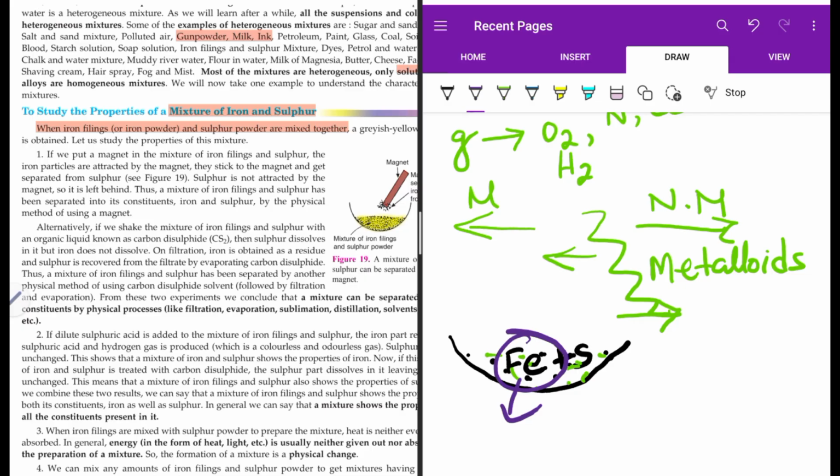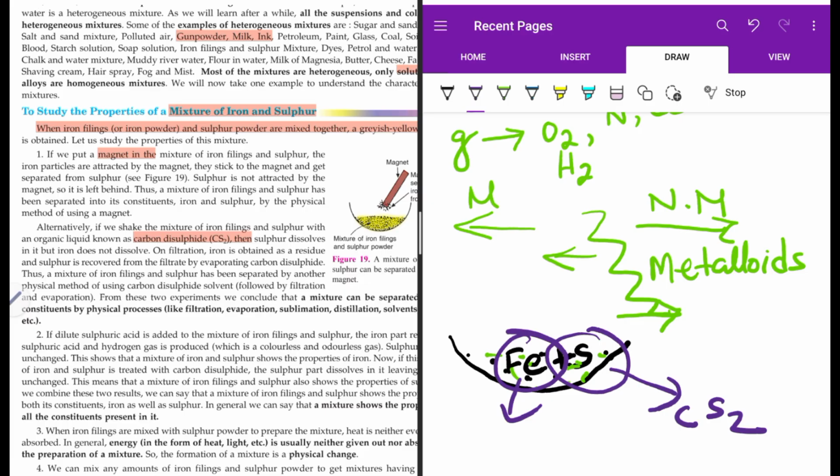Or I can use the solubility property. Sulfur dissolves in carbon disulfide. So we can either use a magnetic separation to separate iron and sulfur, or we can use the solubility, that is carbon disulfide. Sulfur dissolves in it, organic liquid carbon disulfide. So you will see sulfur getting dissolved. So iron will be remaining.